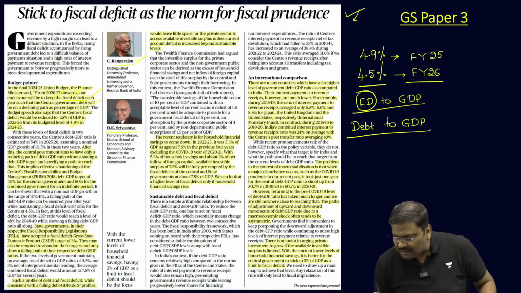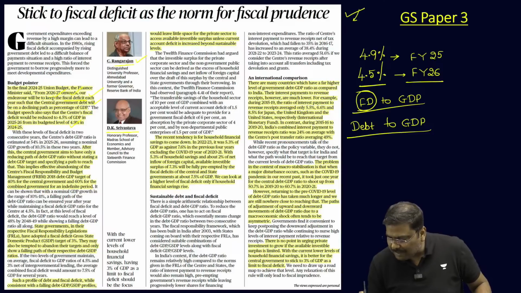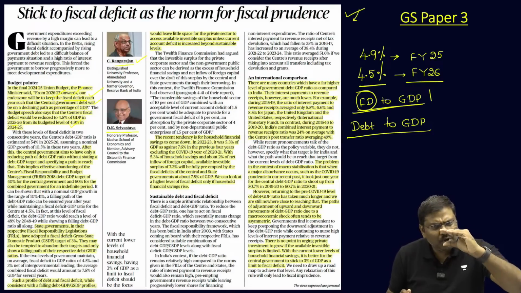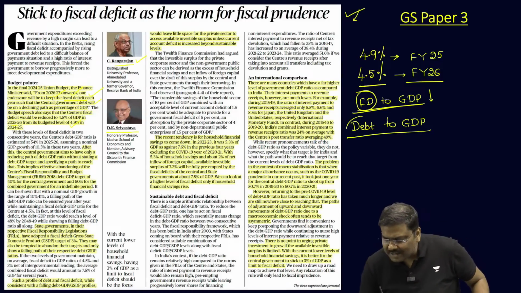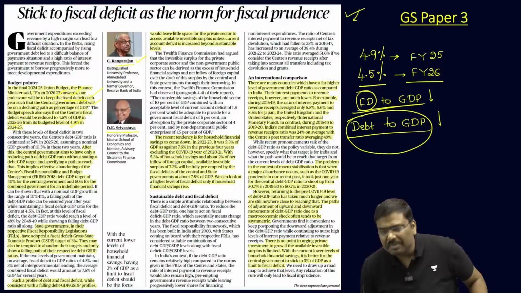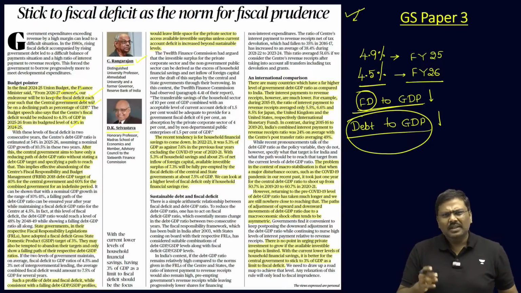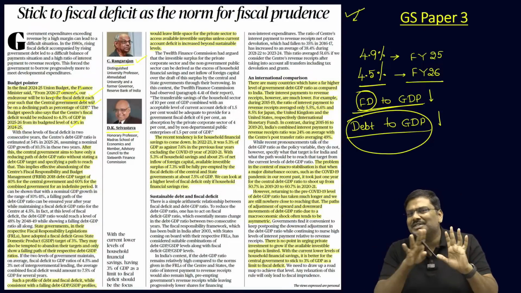So, if you keep the fiscal deficit to GDP ratio under control and keep on reducing it from one year to the next year, automatically the debt to GDP ratio will also keep on becoming lower and lower. That is a very simple CSAT related concept here.